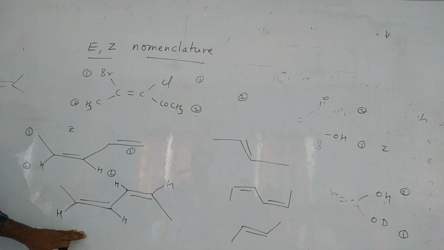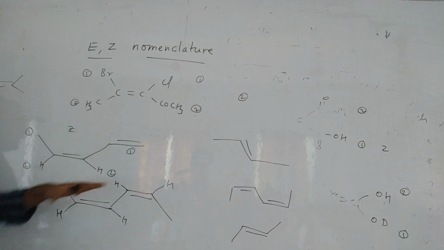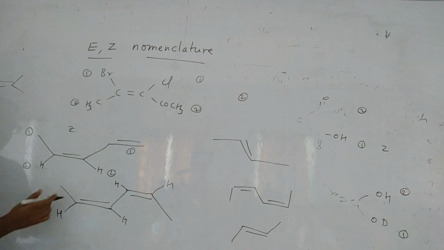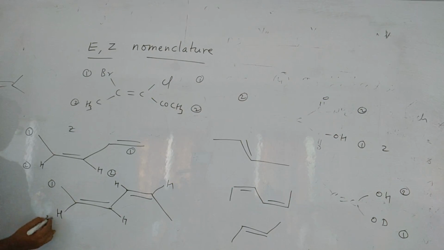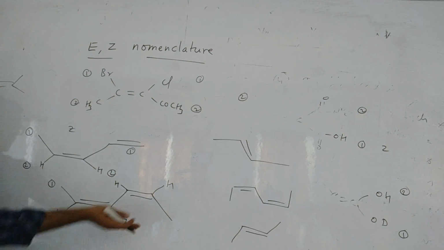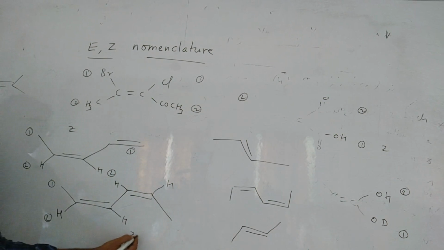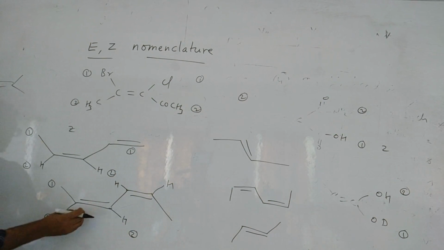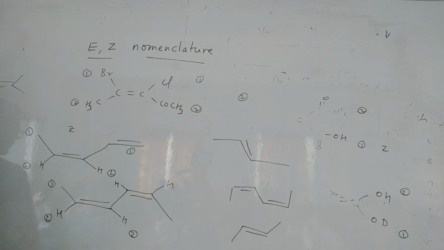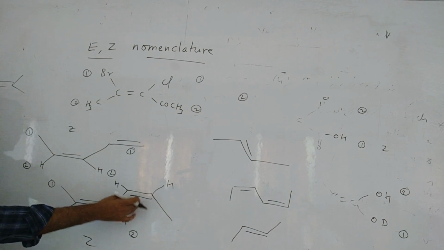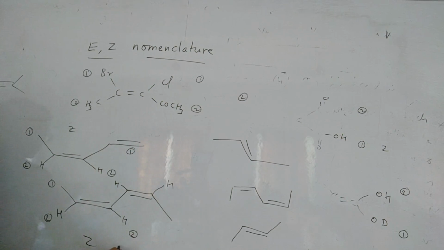Okay. So first these hydrogens I didn't give. You have to write them on your own. Then you will get it easily. So this is 1, this is 2, and here the upper part is 1 and the lower part is 2. Means at this particular carbon what is the configuration? Z. Now coming to this one, here also 2 hydrogens are on the same side, this is also Z.